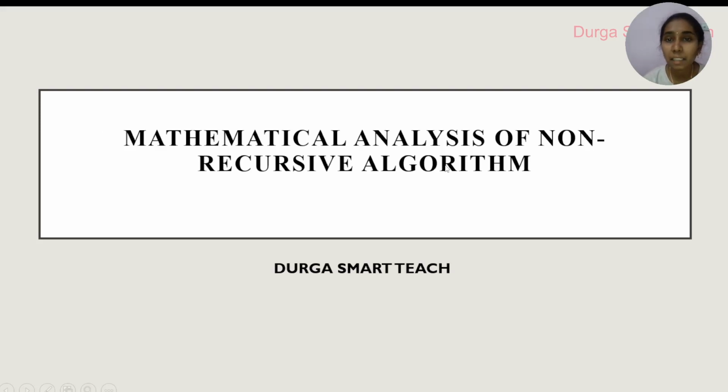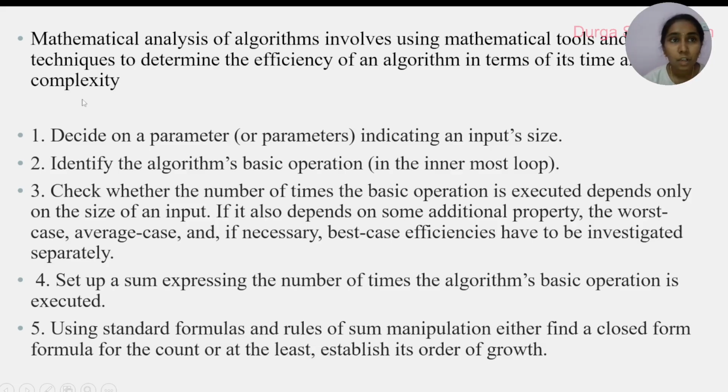So why is it known as mathematical analysis? Because here we measure the efficiency of the algorithm by using mathematical tools and techniques. That's why it is known as mathematical analysis of non-recursive algorithms. It involves using mathematical tools and techniques to determine the efficiency. It contains a general plan to measure the efficiency of an algorithm. The general plan contains 5 steps. Let's see them one by one. This is very important to measure the efficiency of a non-recursive algorithm.